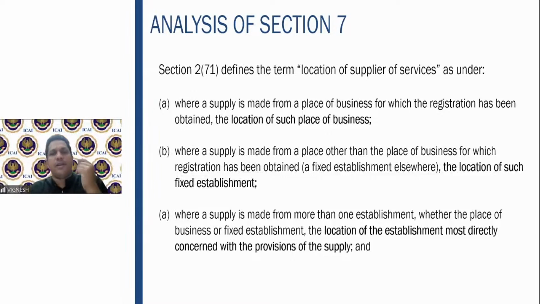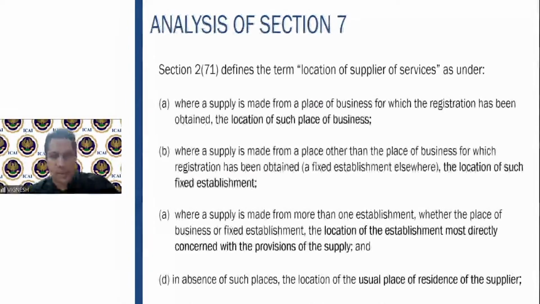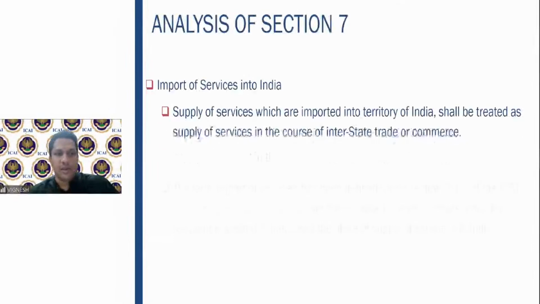So supply made from place of business, such place of business location. Supply made other than from place of business, such other fixed establishment to be taken. More than one place you are making the supply, whichever is directly concerned, you have to analyze and check and take that as the location of supplier of service. Again, if there are no such places under the above three clauses, you straight away take the location of the residence of the supplier.